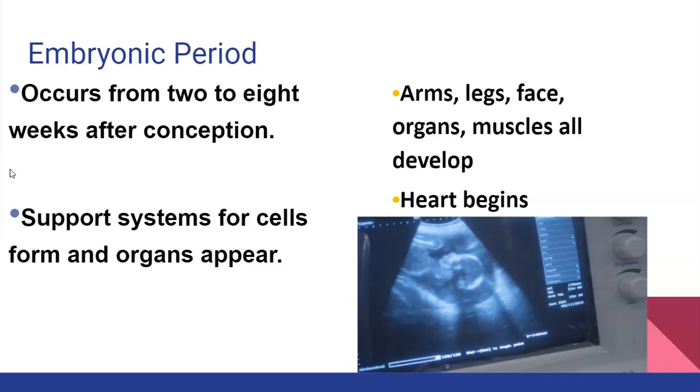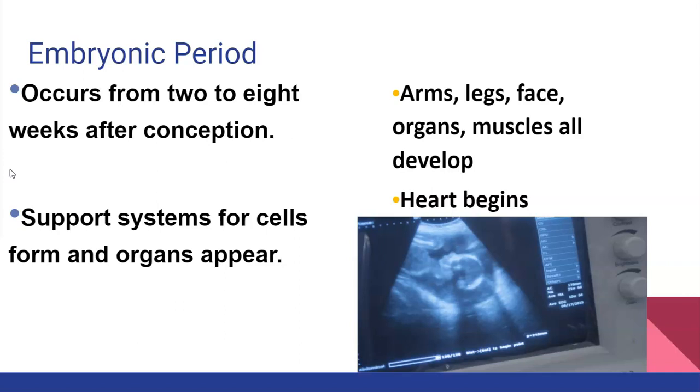The embryonic period occurs from about 2 weeks to 8 weeks after conception. It begins when the germinal period ends, and the support system for cells forms and organs start to appear.